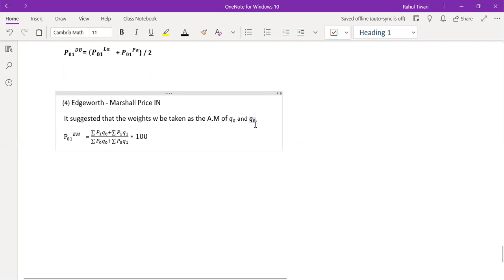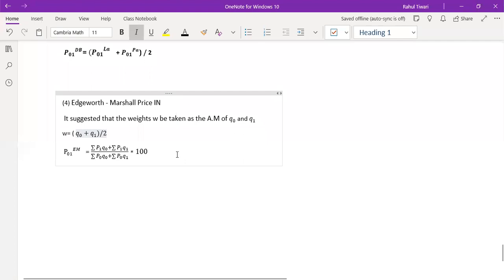So when you consider the average of Q0 and Q1 as W, what can you say about that? W would simply be Q0 plus Q1 divided by 2, because you're saying it is the arithmetic mean of Q0 and Q1.